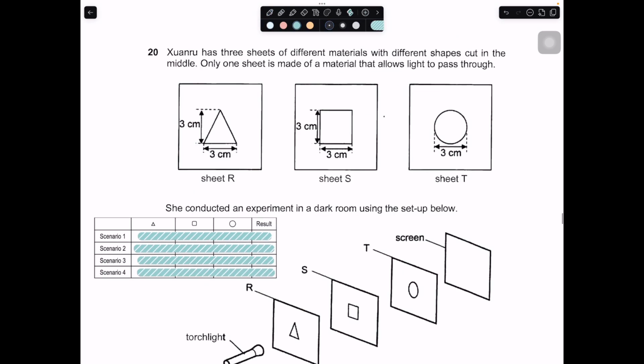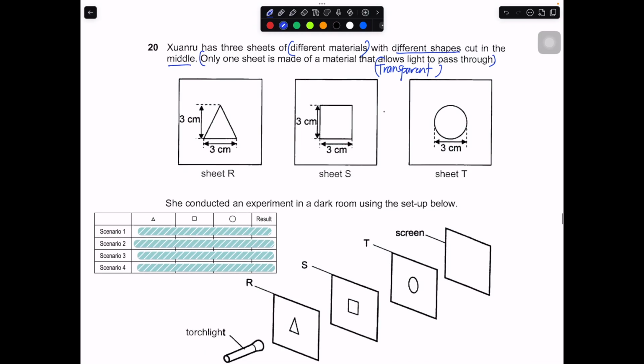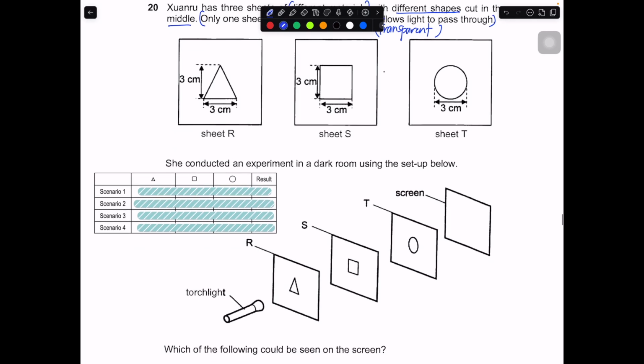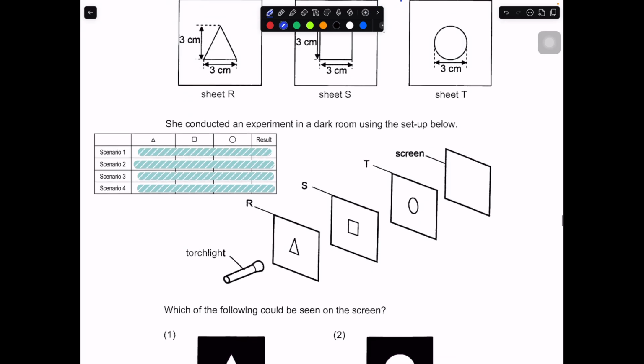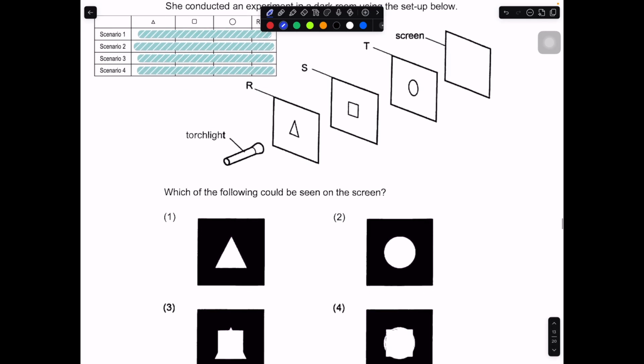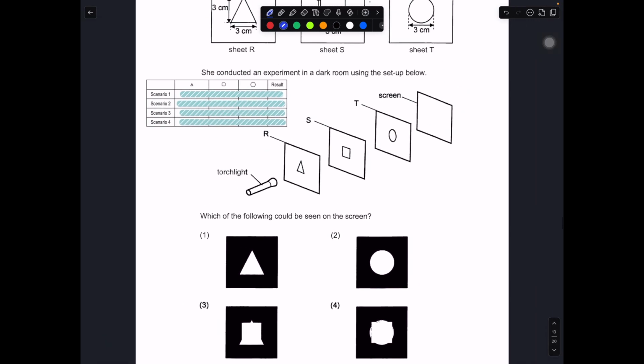Question number 20. Xuanru has 3 sheets of different material with different shapes cut in the middle. Only one sheet is made of material that allows light to pass through. That means one of the sheets, with the cutout, the whole thing is transparent. You have 3 sheets R, S, and T, made of different material. She conducts the experiment in a dark room. They ask what will be seen on the screen. This experiment is hard to visualize in this setup.